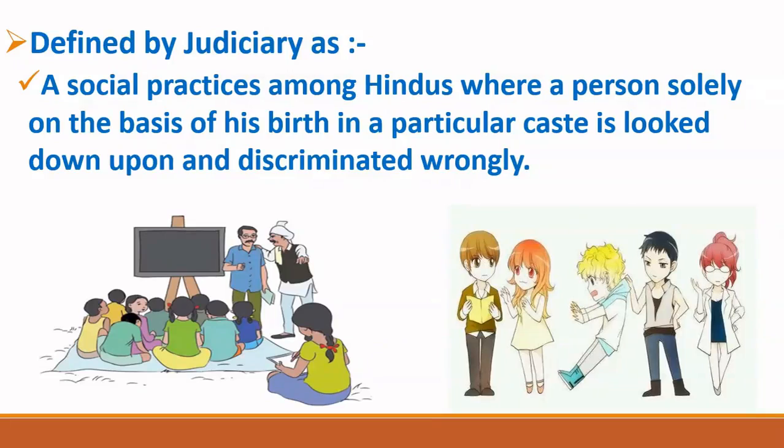So here on the screen, you can see two pictures. In the first picture, you can see a classroom, an old type of classroom where the teacher is teaching on a blackboard and students are sitting on a mat. Now you can see that all the students are sitting on a mat, but there is a girl in a green top who is sitting away from all the students, and she is not sitting on the mat. She is sitting on the floor.